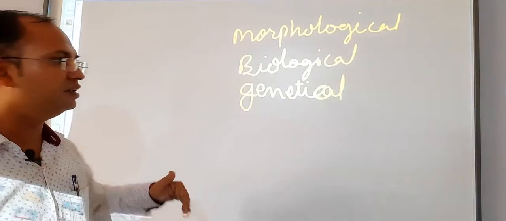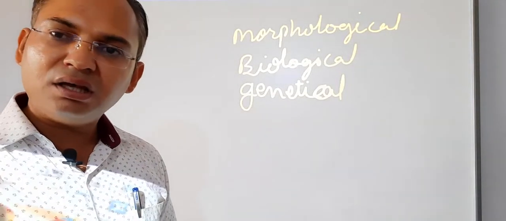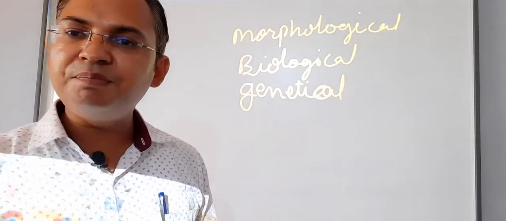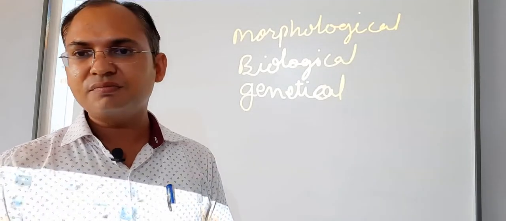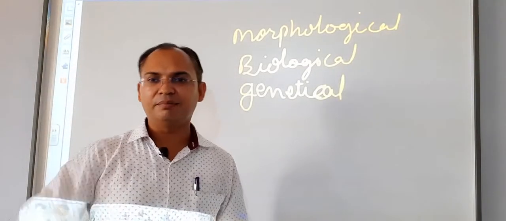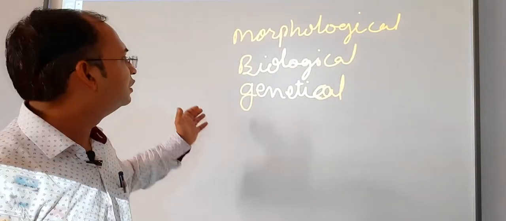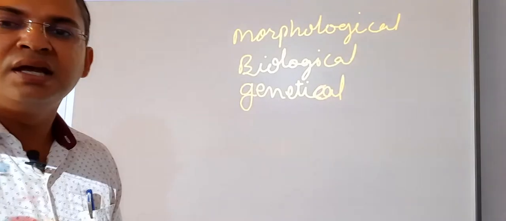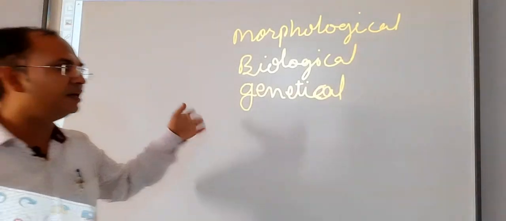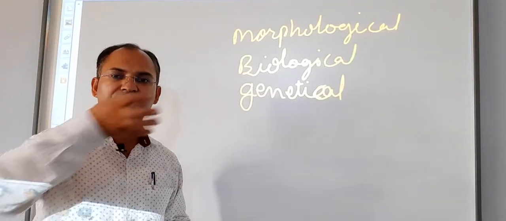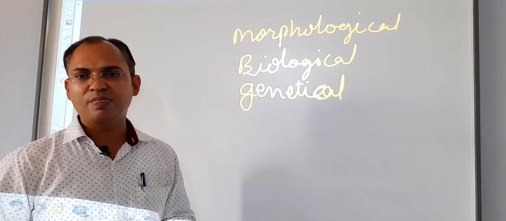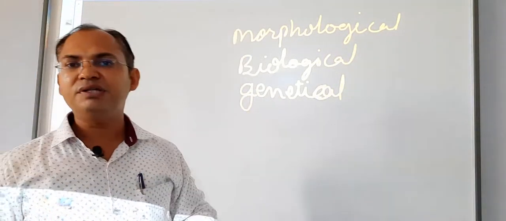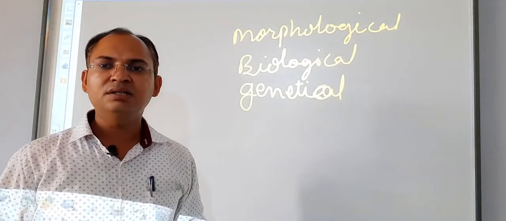But if you talk biologically, then biologically, when living organisms of identical nature can interbreed, they can have reproductive functions within them. That property decides the biological way of deciding a species. The genetical concept of deciding species is that the members of that species have the same gene pool, they have the same genetic character. So, these are the 3 bases on which we can identify or decide the species of different organisms.